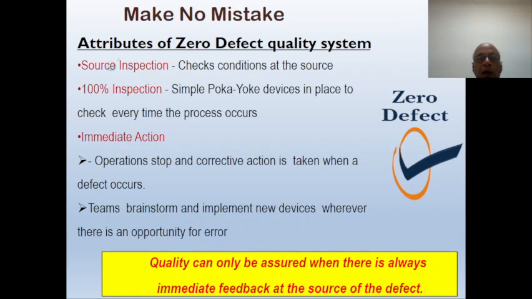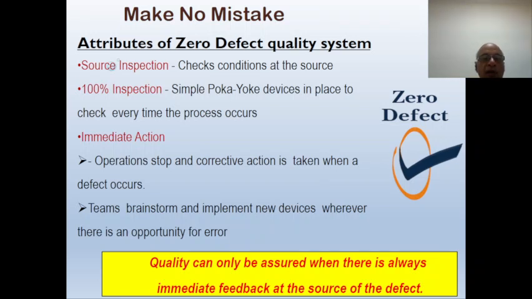If we want to make no mistakes, there are three important attributes of a zero defect quality system. One is source inspection, where we check the basic conditions required for part manufacturing or to provide the services. Another is 100% inspection at the source itself, so no part can be made which is NG, not as per the requirement. And third is immediate action.